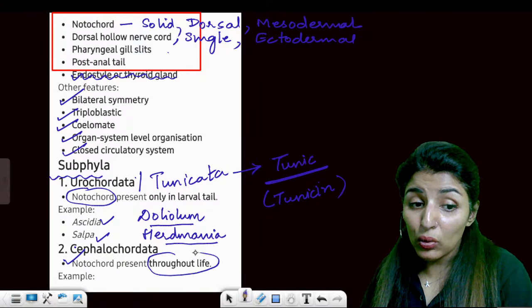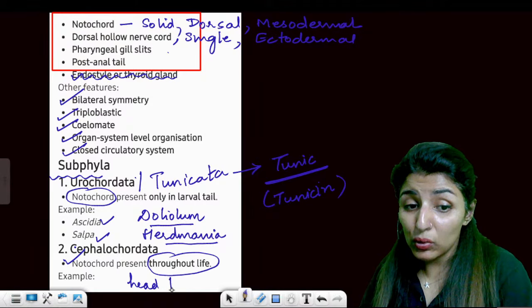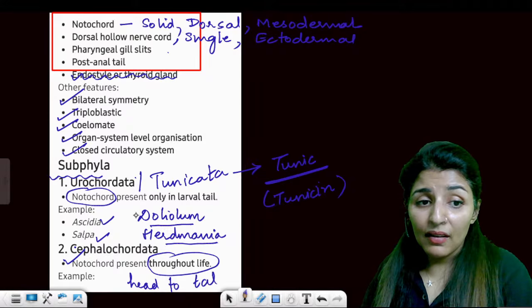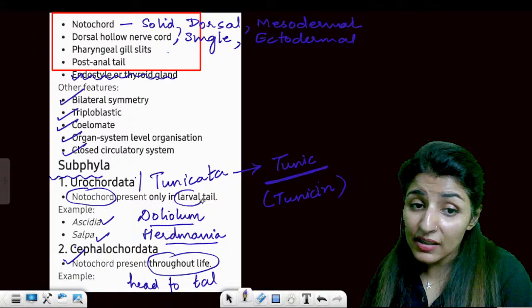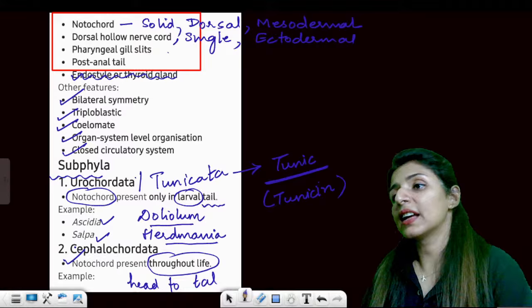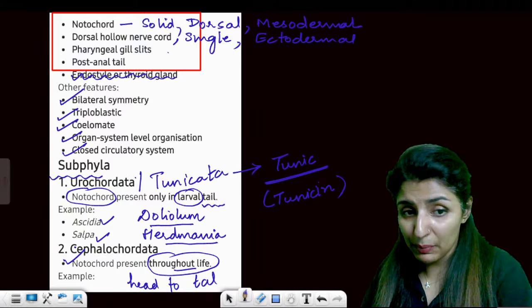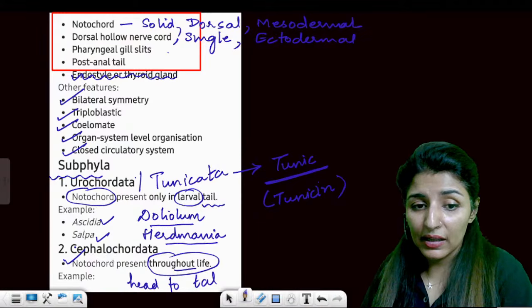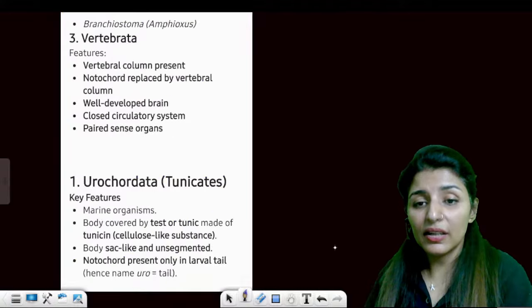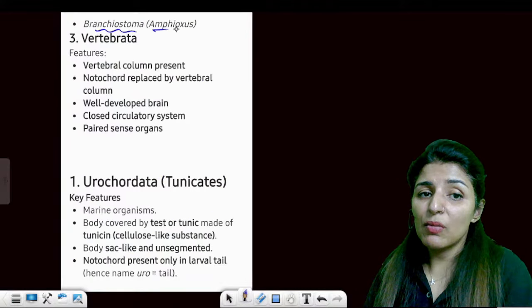Notochord is present throughout life from head to tail. While in Urochordata, it is only present in the larval form and only in the tail region. While here, throughout life, it persists from head to tail. So this is Cephalochordata. Example is Branchiostoma or Amphioxus.